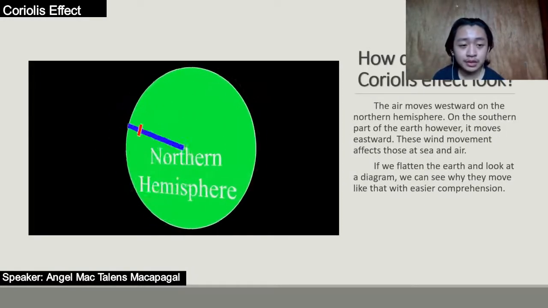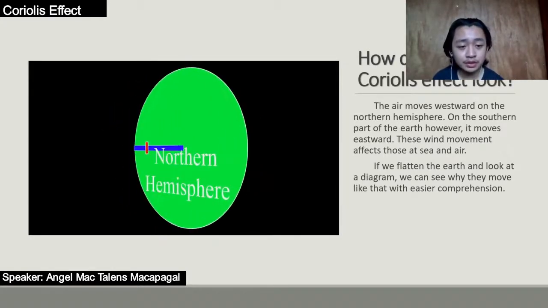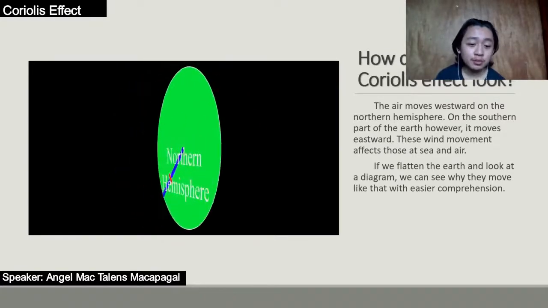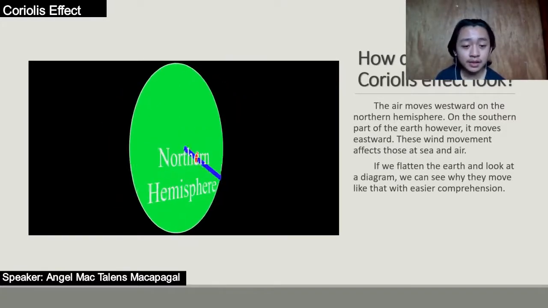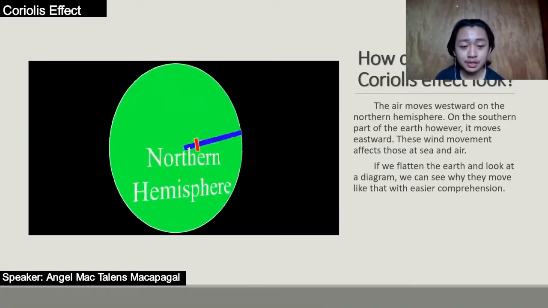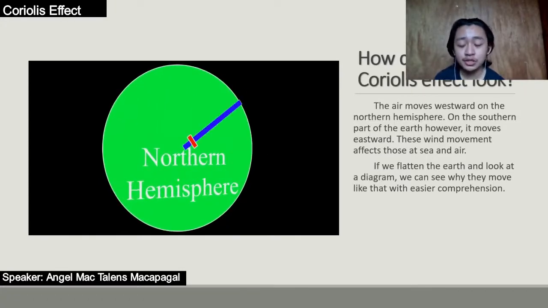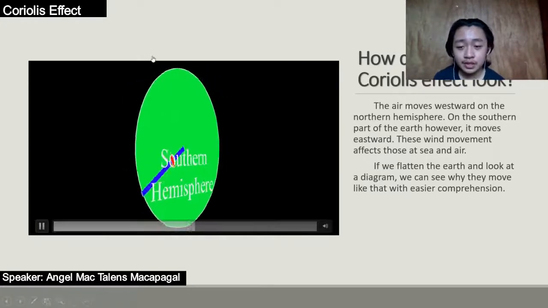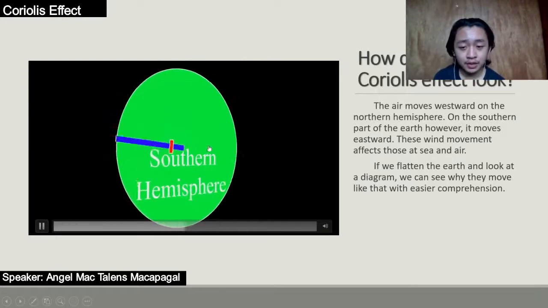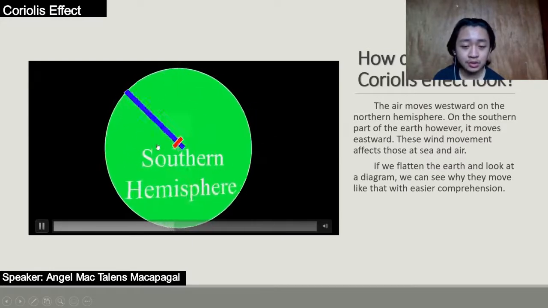So how does the Coriolis effect look? The air moves westward in the northern hemisphere, and in the southern part of the Earth, however, it moves eastward. This wind movement affects those at sea and in the air. If we flatten the Earth and look at the diagram, we can see why they move like that with easier comprehension. So this is the diagram. Let's say that the green part is the Earth, and it is rotating as seen on the blue line.